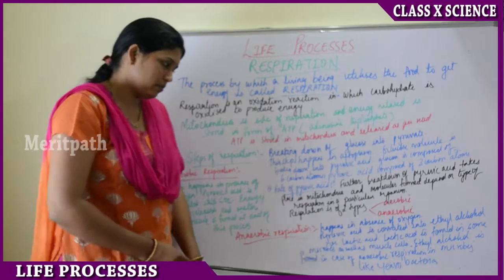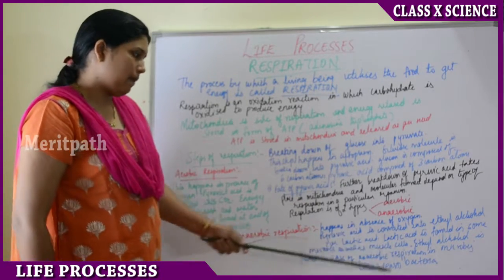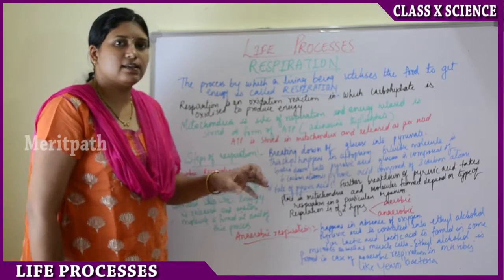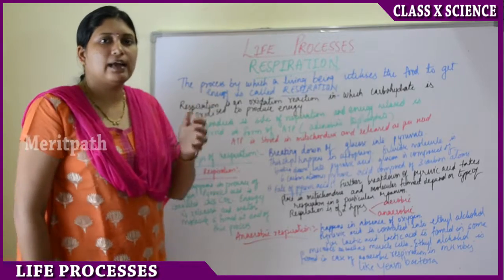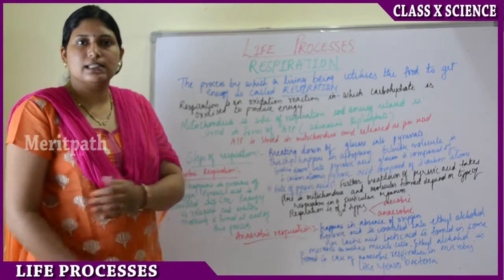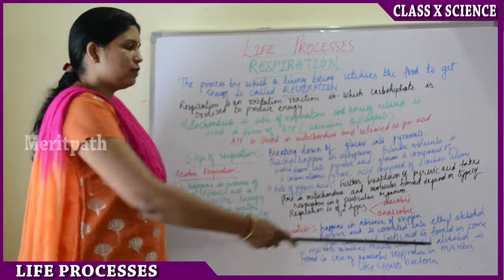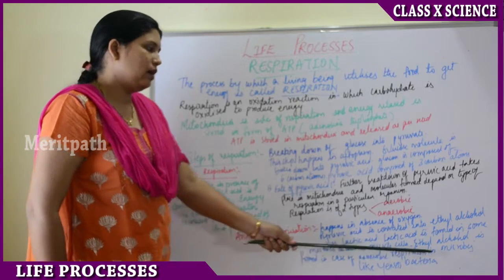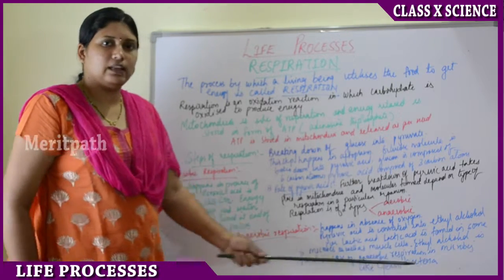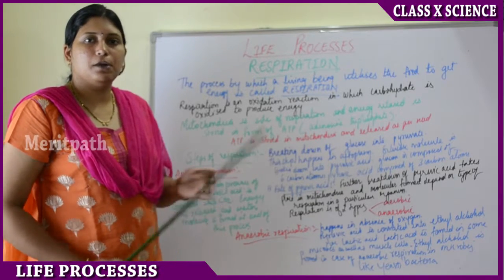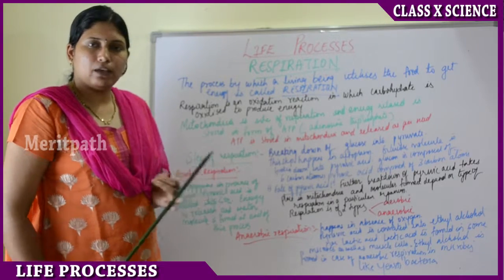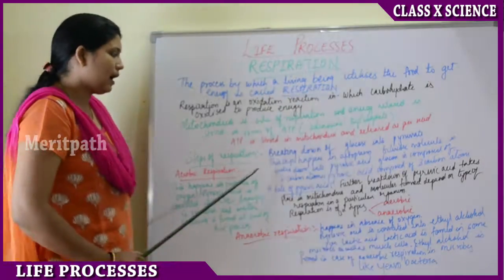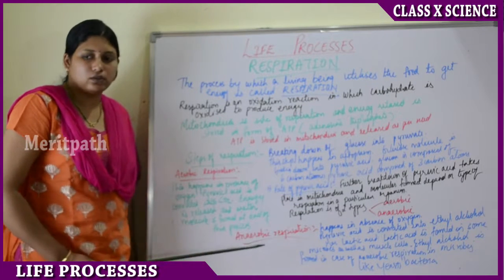Which microbes? Lactic acid is the result of anaerobic respiration, formed in our human muscle cells as well as in microorganisms. Then what is the fate of ethyl alcohol? Ethyl alcohol is formed in anaerobic respiration in microbes like yeast and bacteria. In yeast and bacteria, the end product is ethyl alcohol. In a few microbes and human beings, the end product is lactic acid. Now let's see the chemical reaction of this respiration.